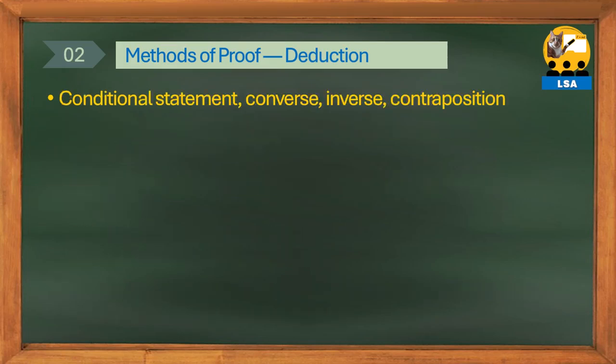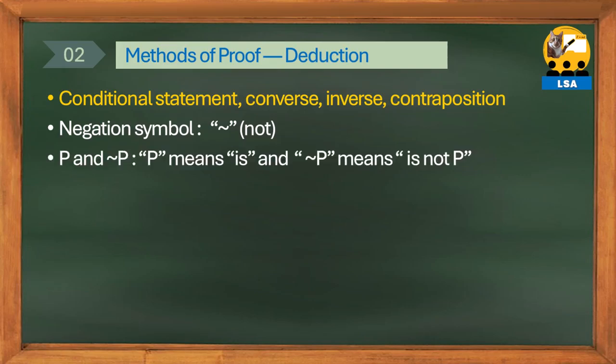We will study this in detail later in the math proposition section, but here we will just define the converse, inverse, and contrapositive as propositions related to conditional propositions. When dividing the content of a proposition into is and is not, by applying the law of excluded middle, the symbol for a negative proposition is set as a tilde and read as not. Therefore, not P is the negation of is P, meaning is not P.